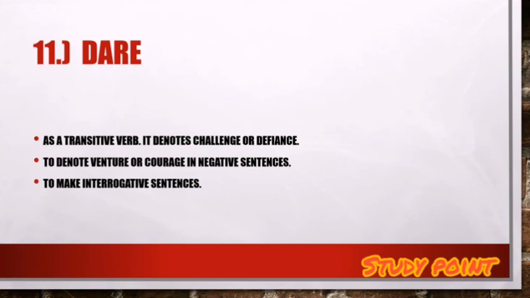Next is dare. As a transitive verb, it denotes challenge or defiance, as how dare you speak against me. Second, to denote venture or courage in negative sentences, as I dare not ask him an explanation. Third, to make interrogative sentences, as dare he say such a thing.